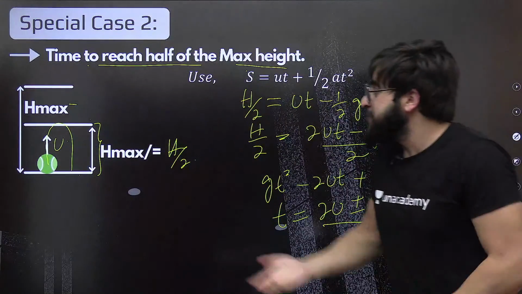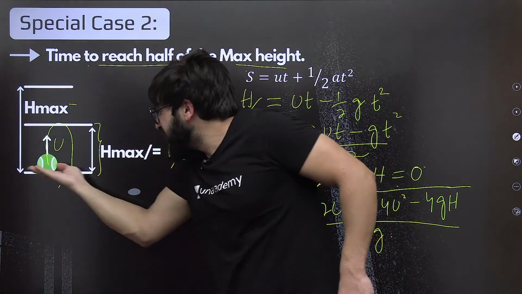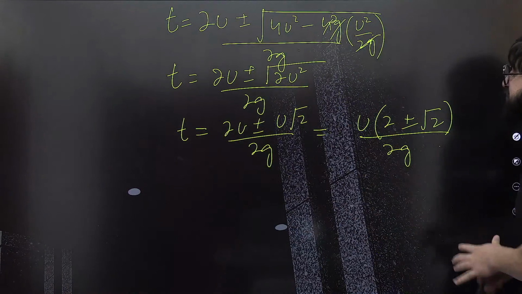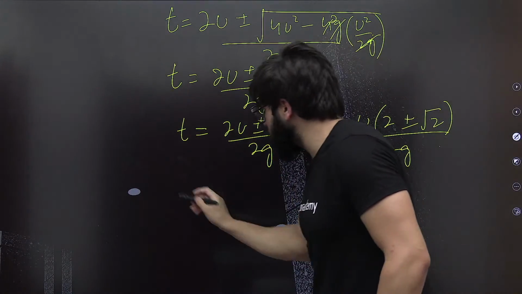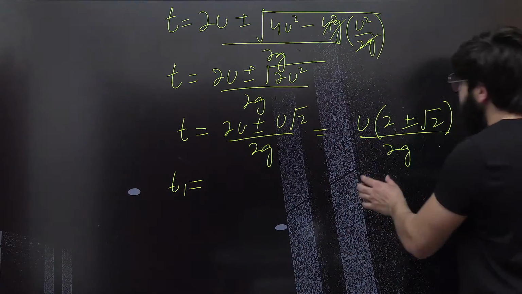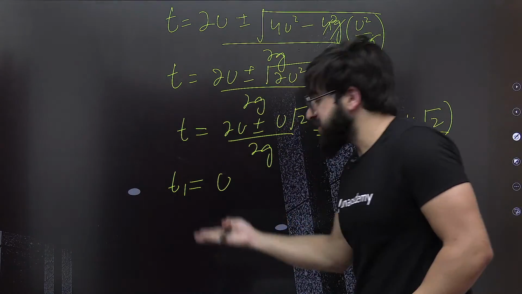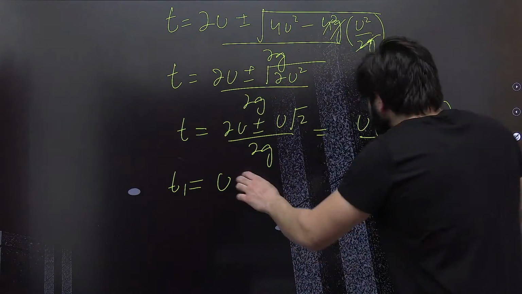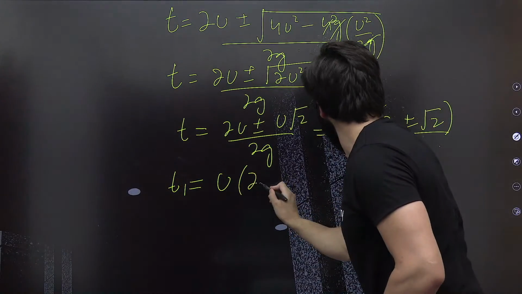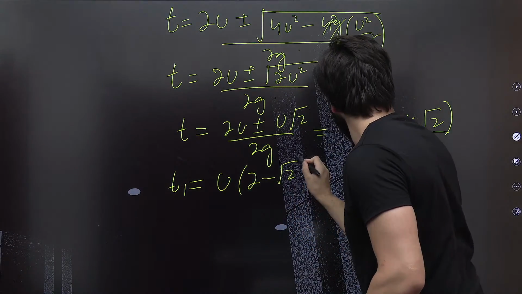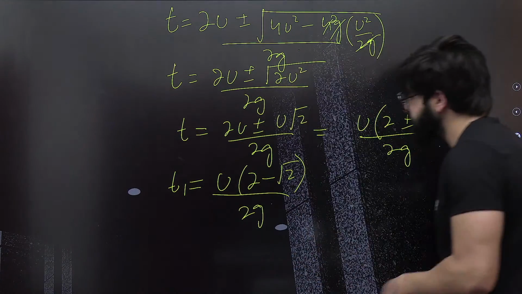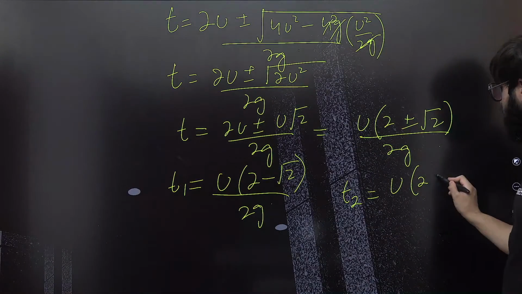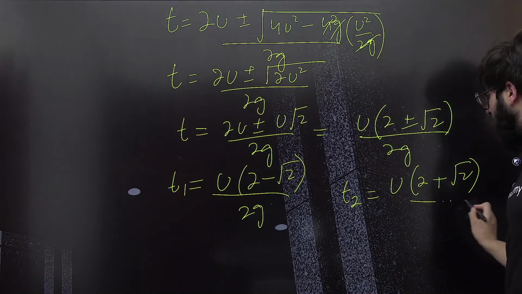Now if I ask you to tell me what is the time of ascent, that is t1, from this point to this point, and what is the time of descent from this point to this point, clearly we can find that. So this is the time of ascent when the body is going up till half of the maximum height: t1 will be u into 2 minus root of 2 upon 2g. And t2 will be nothing but u multiplied by 2 plus root of 2 upon 2g.